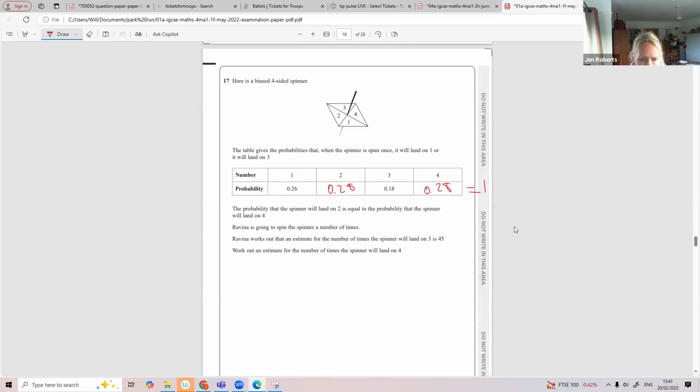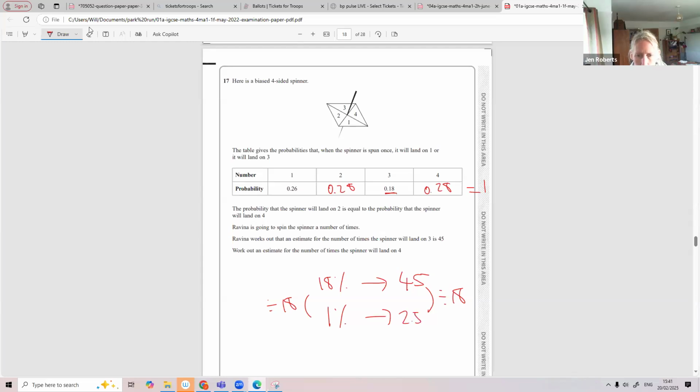The estimate for the number of times the spinner will land on 3 is 45. So I'd be thinking of this as a percentage now. 18% of times it lands on a spinner 3, which is the same as 45. So what's 1%? Well, I'm going to divide both sides by 18 because I know 45 represents 18%, to get 1%. 45 divided by 18 is 2.5.